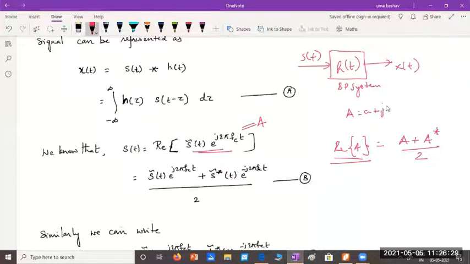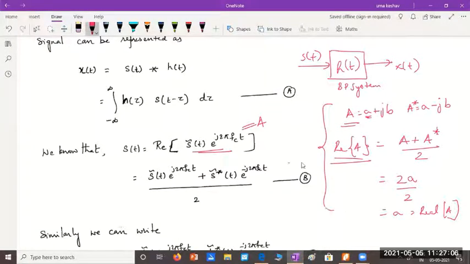Actually, we wrote it in the form of A plus jB. A complement is A minus jB. So what is A plus A complement by 2? If I add these two, you'll be getting 2A. And when you divide it by 2, you're going to get A, which is nothing but the real part of A. This capital A's real part is small a, yes or no? That's why we are trying to find real part of this signal by adding the actual signal to its complex conjugate and dividing by 2. This is the logic which we have used.